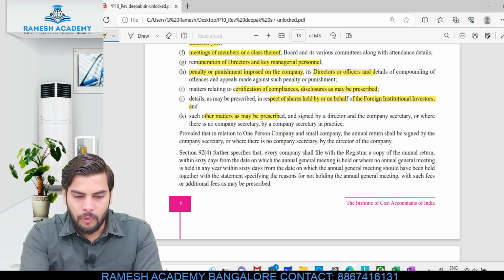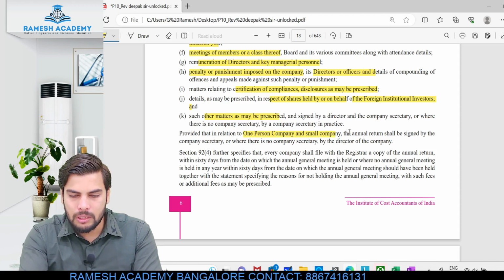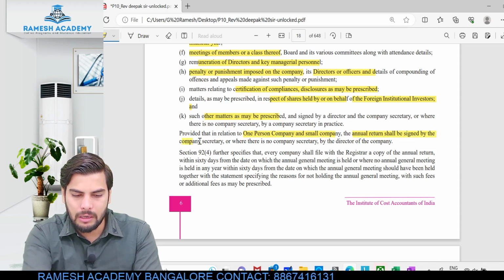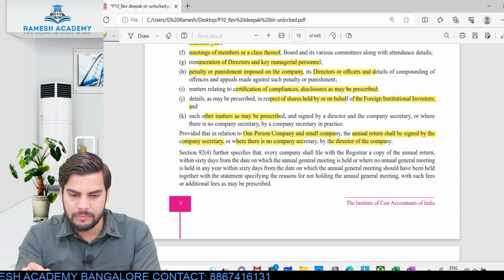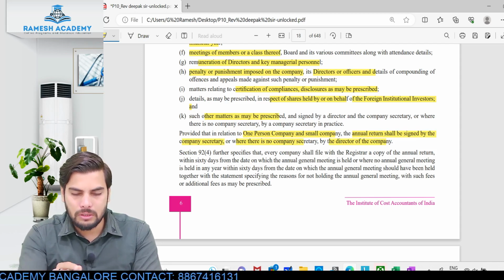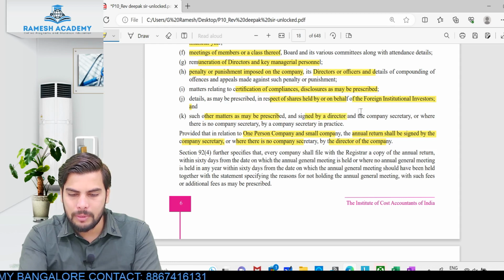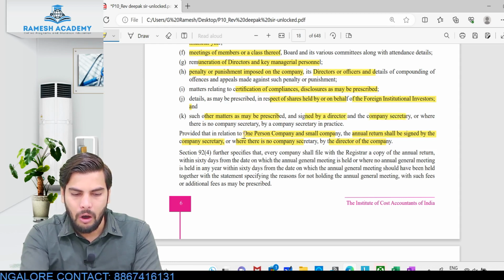Clear? So provided that for a one-person company and small company, the annual return shall be signed by the company secretary, or where there is no company secretary, by the director himself. Okay, so these annual returns have to be signed by the director and the company secretary, or if there is no company secretary, by the company secretary in practice.